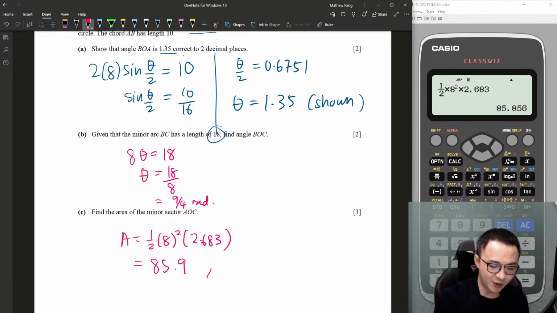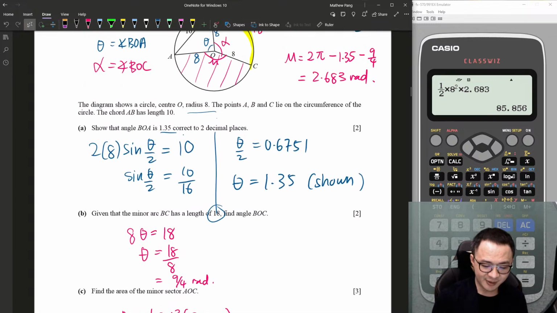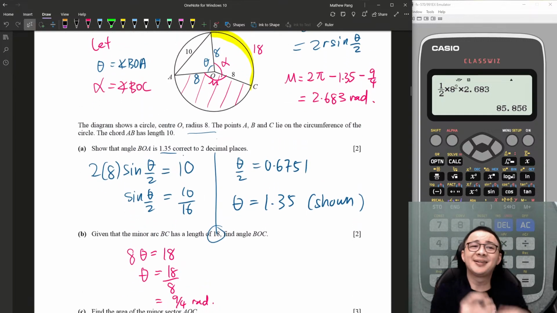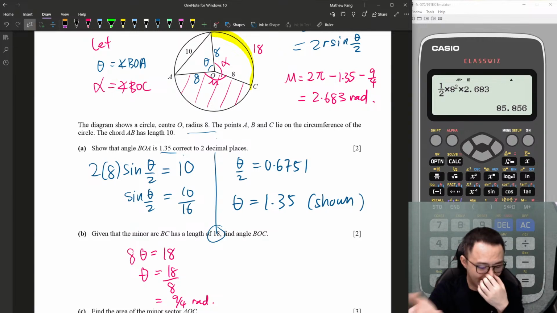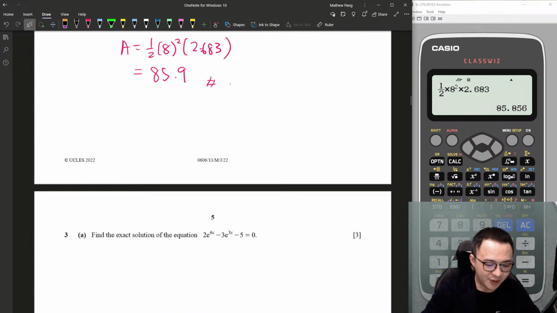Since the question doesn't tell us any unit, I don't want to write any centimeter here because the question doesn't say anything. So yeah, this one is my answer. Not too bad, right? For this 7-mark question, you keep on finding the angle. For some angles you need to use the sine or cosine rule or my chord formula, and then some you need to use the arc length formula, s equals r theta. Then lastly, you use the area of sector formula to easily take down this 7 marks. Yeah, I would say it's quite easy.